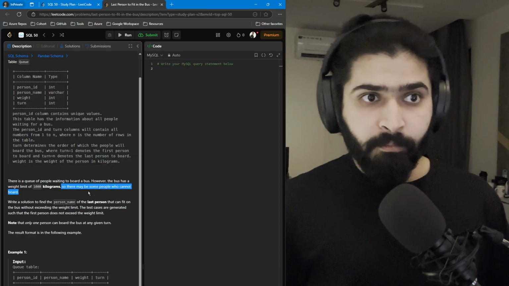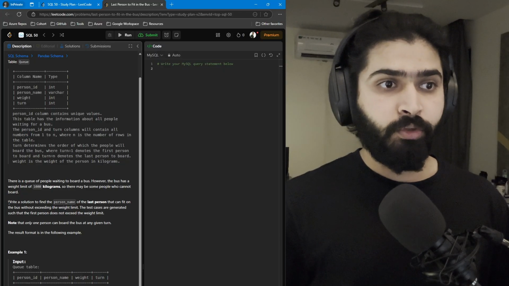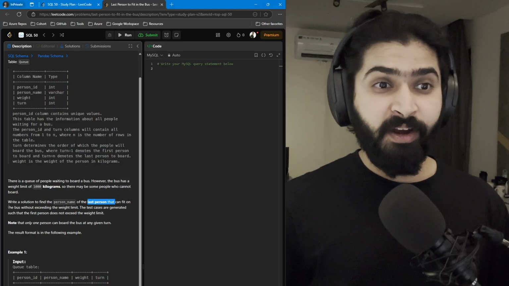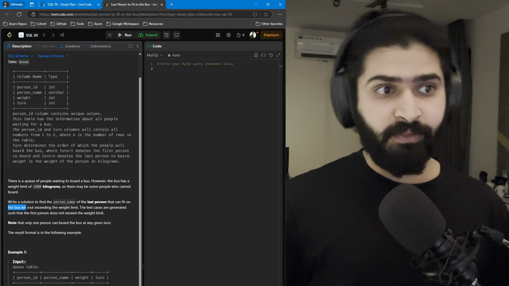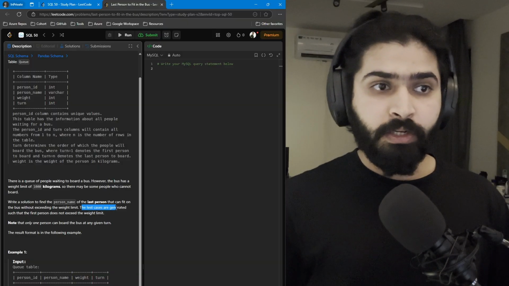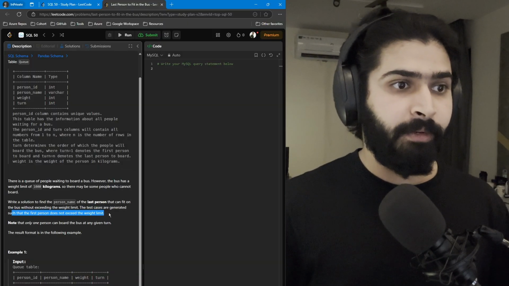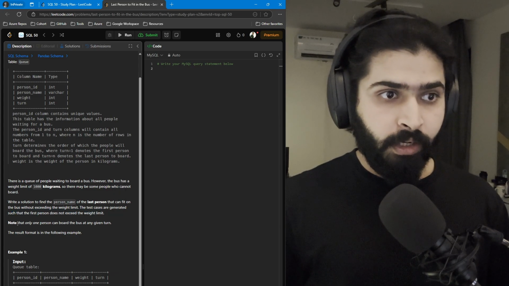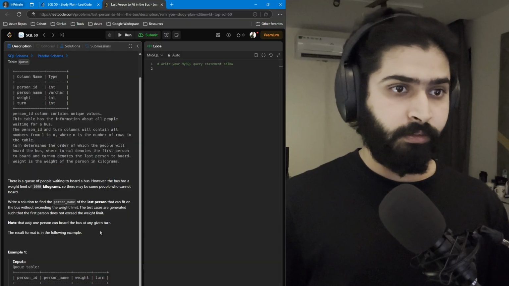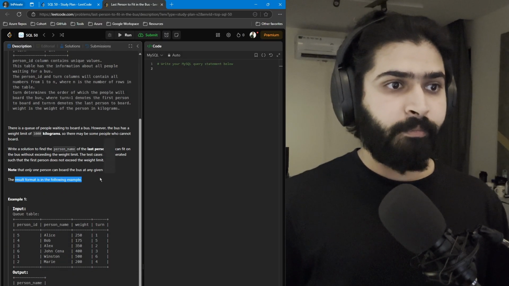So there may be some people who cannot board. Write a solution to find the person_name of the last person that can fit on the bus without exceeding the weight limit. The test cases are generated such that the first person does not exceed the weight limit. Note that only one person can board the bus at a given turn. Result format is in the following example.